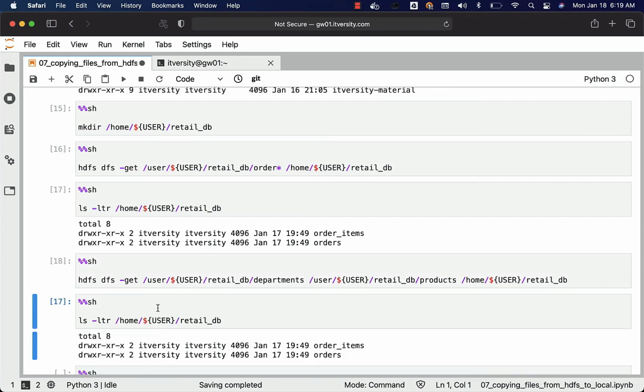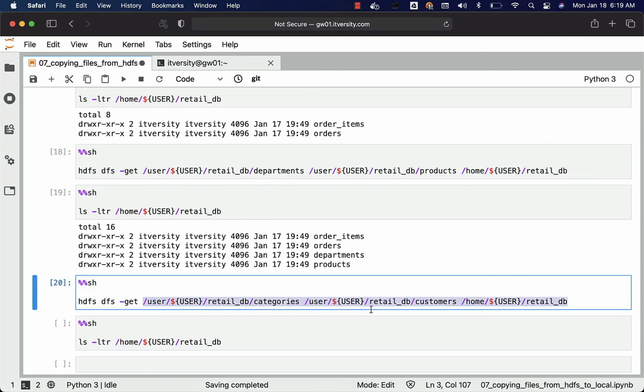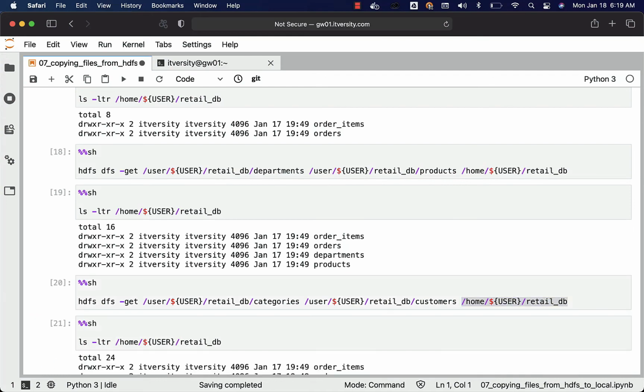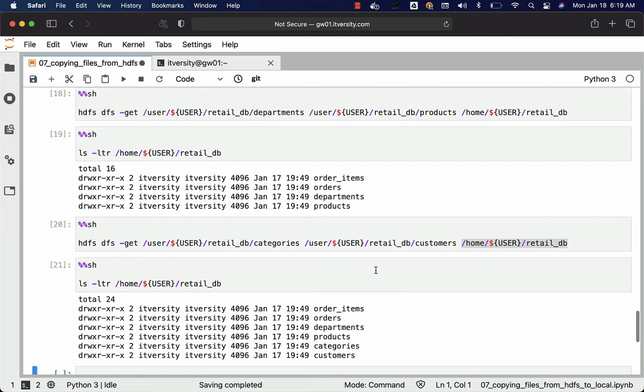Let's try one more time using customers as well as categories, and this will take care of copying 2 folders at a time. So you can also pass multiple folders or files like this to one target folder. As the final ls -ltr command output, you can see all the 6 folders as expected. So these are different ways to copy files or folders from HDFS into the local file system, either by using the get command or the copyToLocal command.